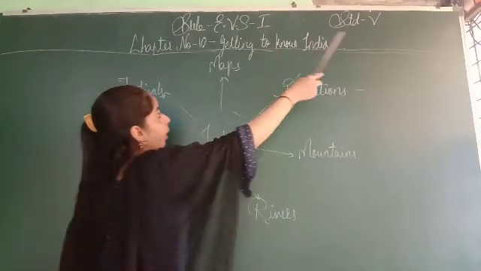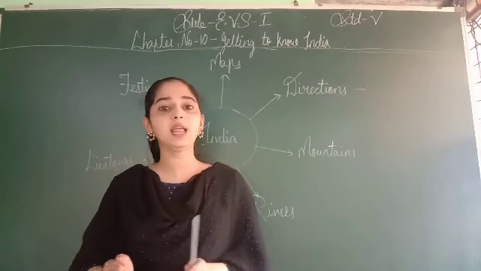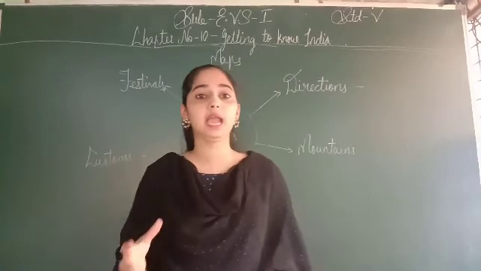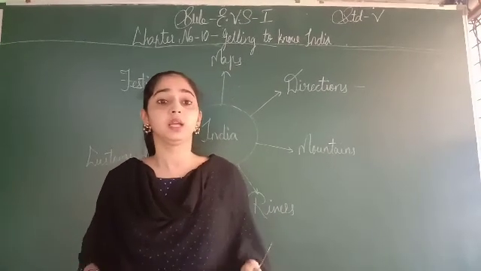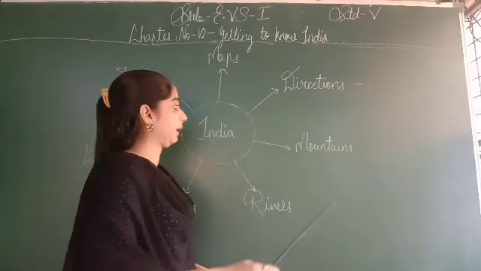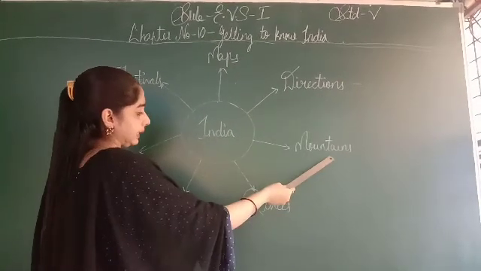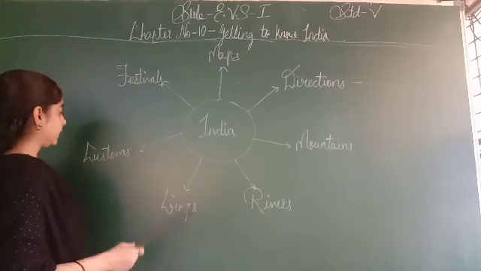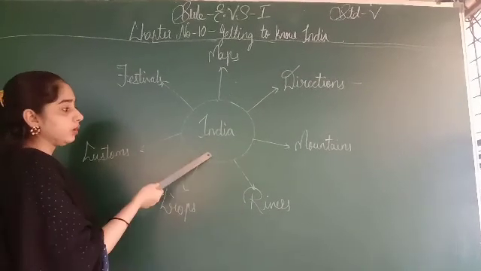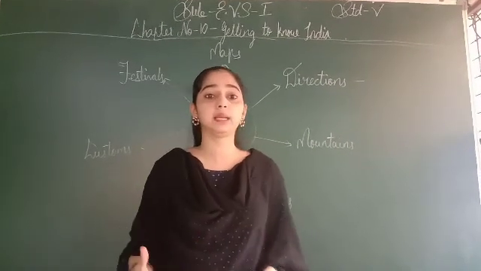Subject EVS 1 of grade 5th, and chapter number 10 is Getting to Know India. We all are living in a country like India, because in India we have many different cultures and many things. So today we will learn all these things briefly with the help of a map. Today we will discuss maps, directions, mountains, rivers, crops, customs and festivals. These all belong to India. We have to learn all these things briefly to understand India.